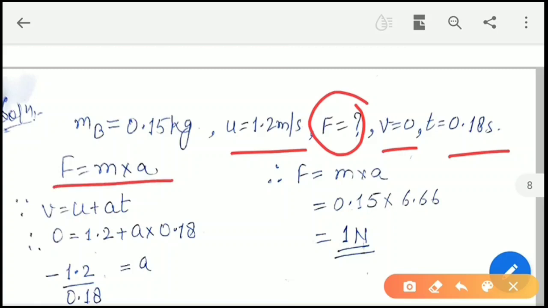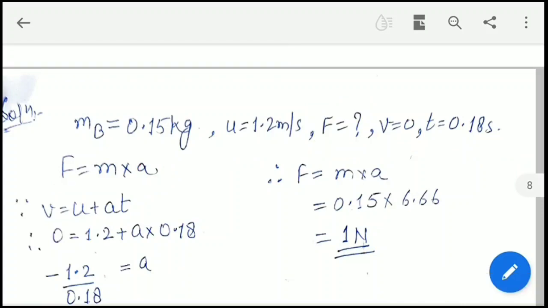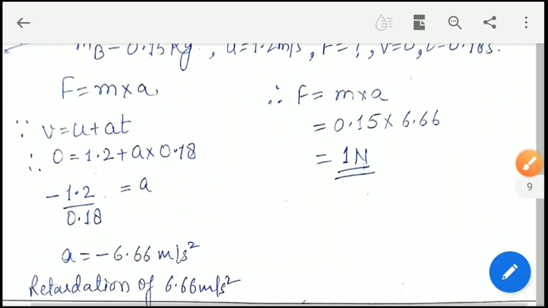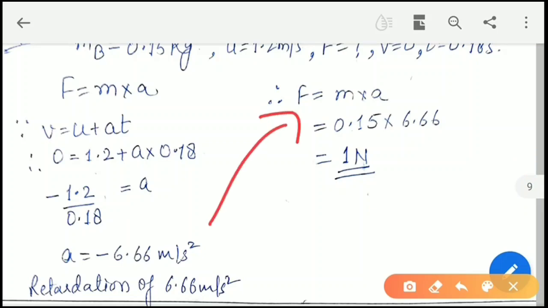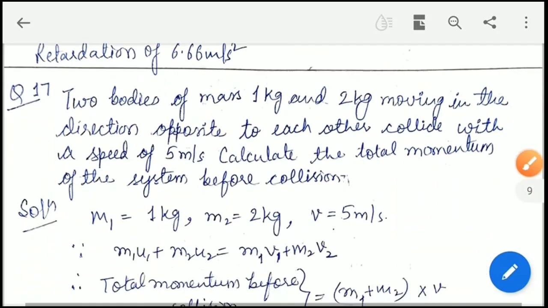So we know that F is equal to m into a. For that we need to find a first. We will find a by Newton's first law of motion, and we will substitute it in F, and thus F is equal to 1 Newton.